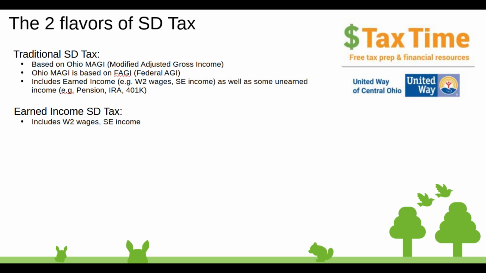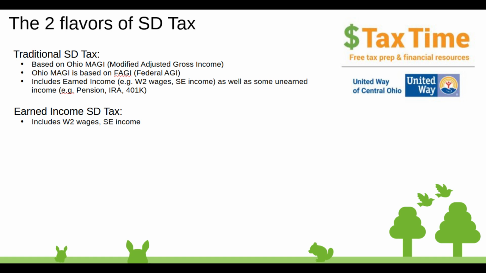Now let's talk about the two flavors of school district tax. The two flavors are traditional and earned income. The traditional school district tax is based on the Ohio modified adjusted gross income, and the Ohio modified adjusted gross income is based on the federal adjusted gross income.